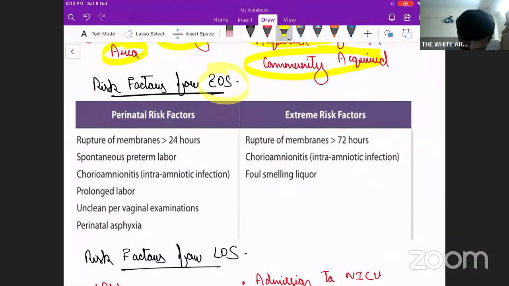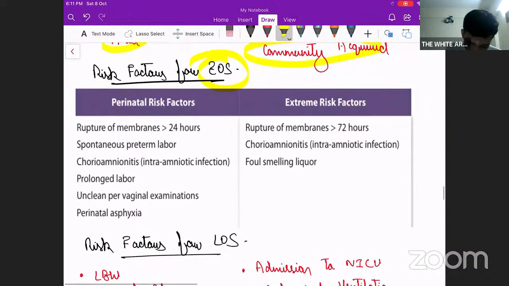Now, for early onset sepsis, what are the risk factors? This we already know. It is either to do with the maternal genital tract or the delivery area. So rupture of membranes for more than 24 hours, because there will be a breach, correct? Once the membranes are ruptured, the vaginal tract is directly connected to the baby. So whatever organisms are there can invade, enter into the baby's circulation and cause infection.